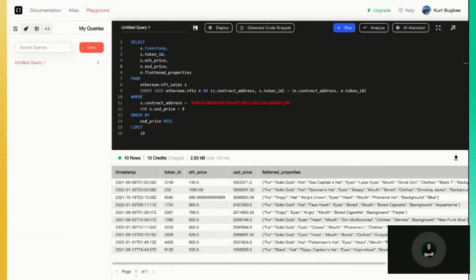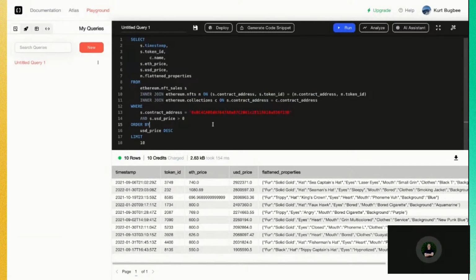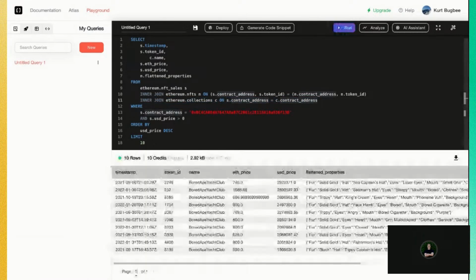Now to build on this a bit more, let's say we want to join in that collections table if you're interested in also filtering out collections metadata. So I'll paste in this new query, and as you can see, it's the same query as before, but now we're joining the collections table as well. And we're also selecting the collection name, so you can see we have Bored Ape Yacht Club along with the other sales data that we mentioned.